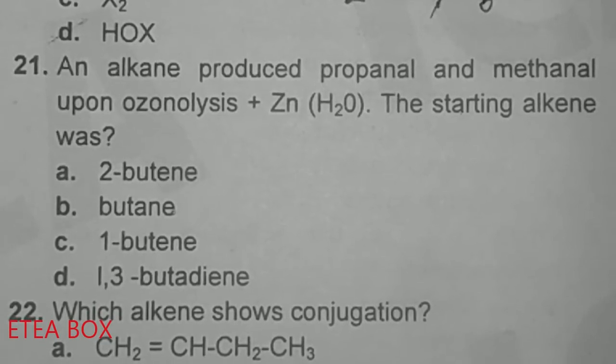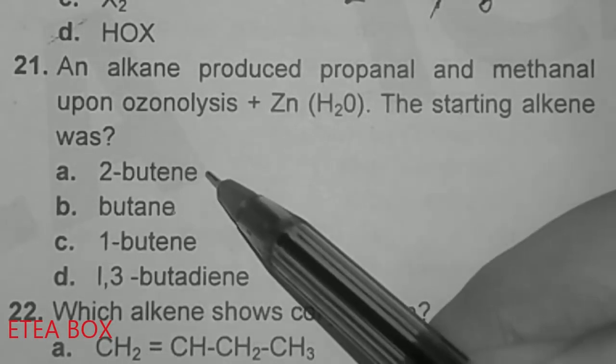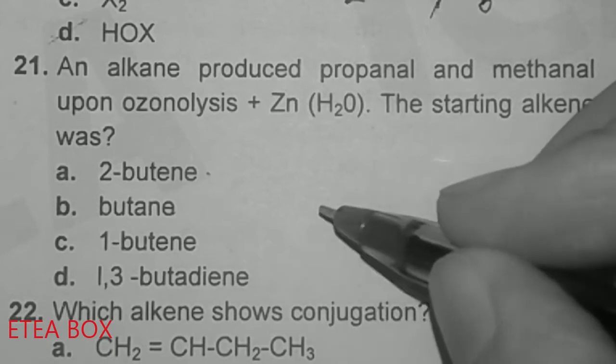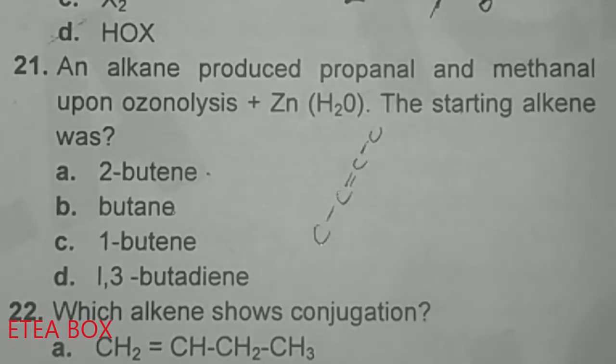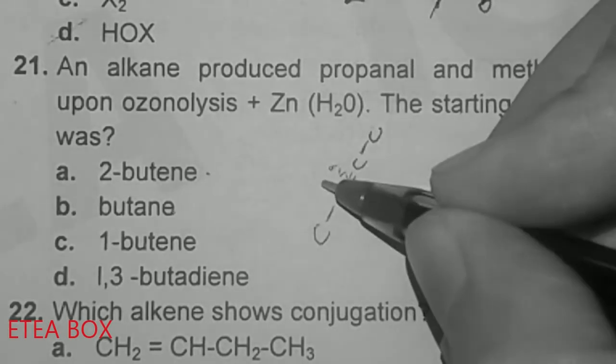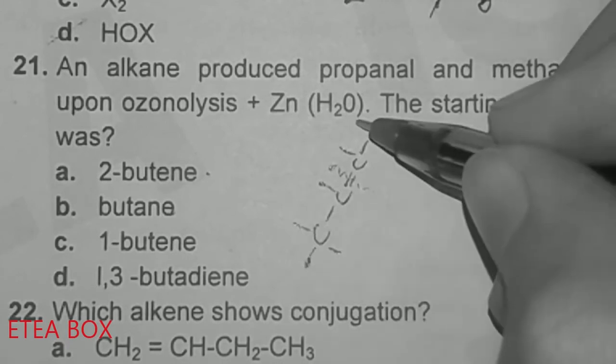Now the trick is to just draw it. I take option A, 2-butene. Break this double bond, and there are three hydrogens here.